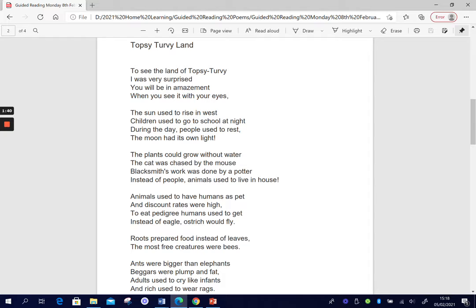To see the land of Topsy Turvy, I was very surprised. You will be in amazement when you see it with your eyes. The sun used to rise in the west, children used to go to school at night. During the day, people used to rest, the moon had its own light. The plants could grow without water. The cat was chased by the mouse. Blacksmith's work was done by a potter. Instead of people, animals used to live in a house.